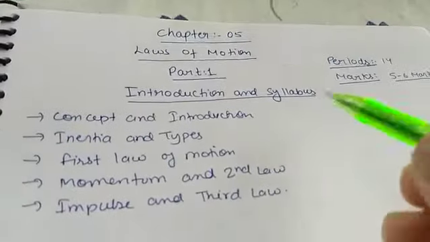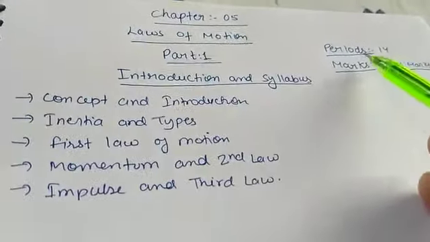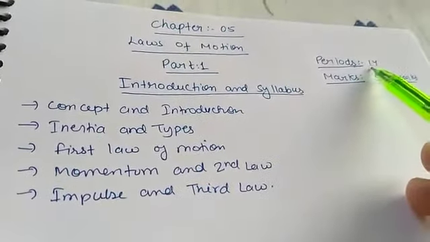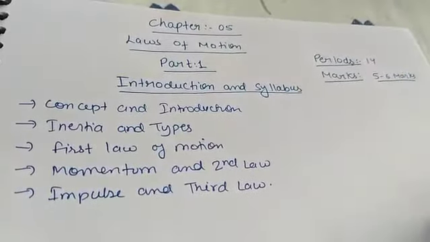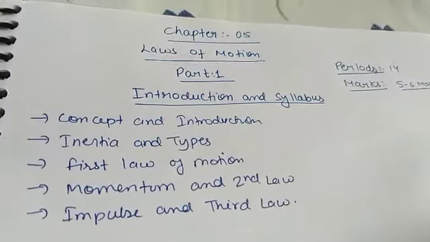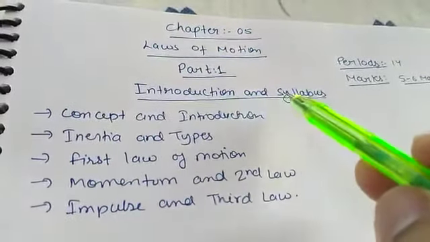It's chapter number 5, that is laws of motion. This chapter should be completed in 14 periods, and 14 periods are allotted to this chapter. Five to six marks questions will come from this chapter. So this is part 1 of this chapter. In this chapter, I am going to tell you the introduction and the syllabus.